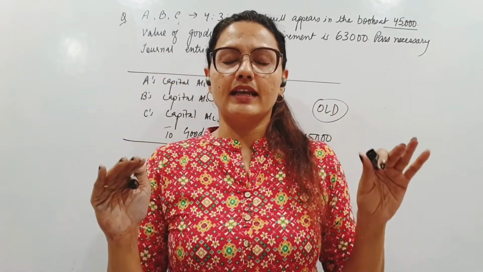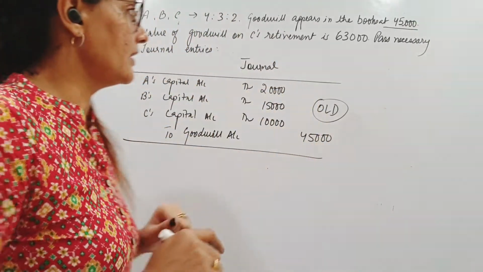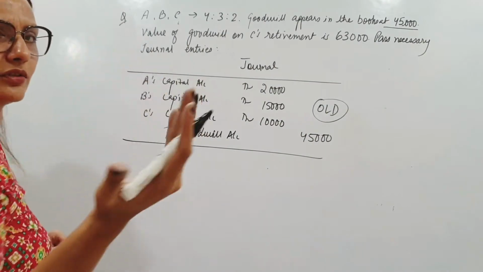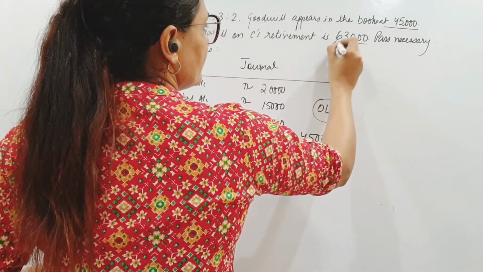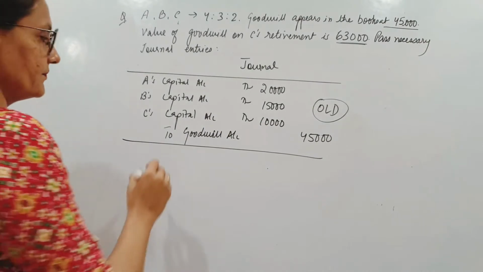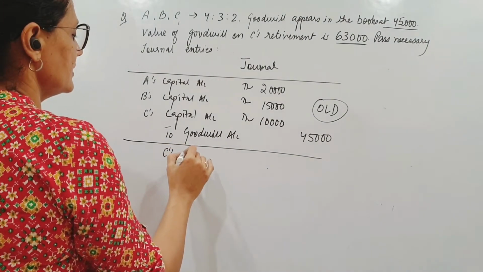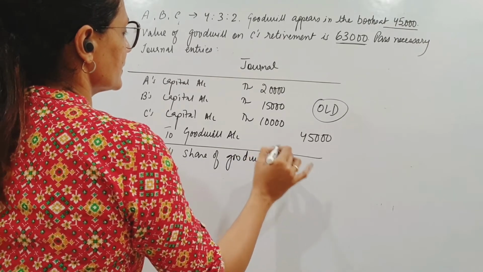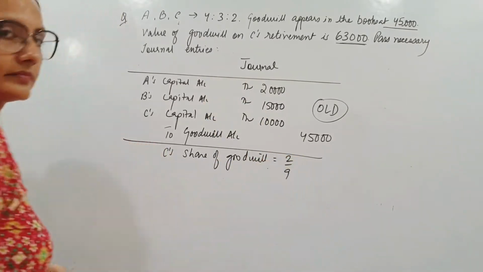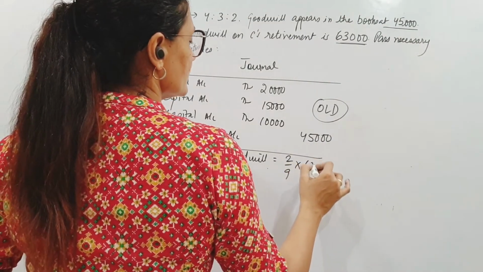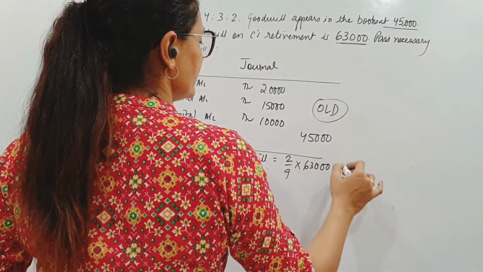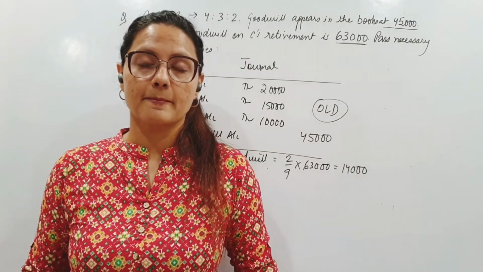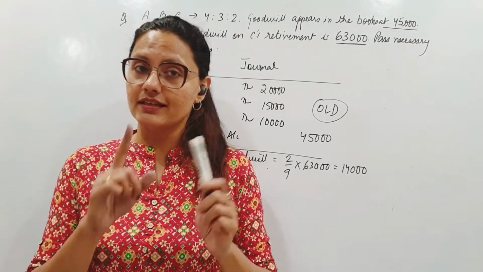Now there is no PFG entry, so what to do? We need to find out. See, the value of goodwill is given here. In some sums you will have to find out using the goodwill methods. This is the whole firm's goodwill, 63,000. Therefore, the retiring partner, that is C's share of goodwill, will be how much? C's share is how much? 2 by 9, right? Into 63,000. So this comes to 7 into 2, 14. 14,000 is what he should be getting. C should be given 14,000. That is his share of goodwill.